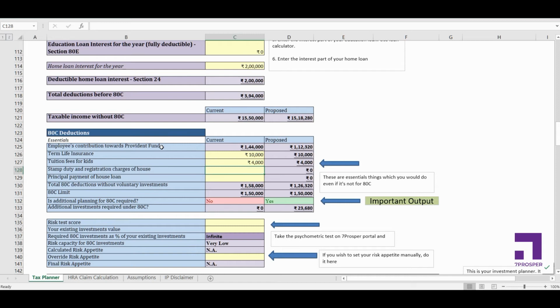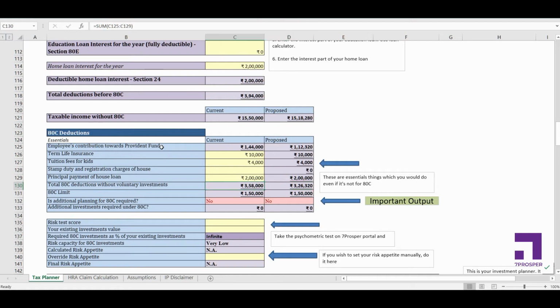Alright, and stamp duty and registration charges of house. So I have not purchased any house in this year, I'll leave this as blank. Principal payment for house loan. Okay, so this is something again which I can fill up. Let's say I've paid up around 2 lakh of principal. Now you see guys, without even doing any voluntary investment, so far we have contributed around 3,58,000 which can be claimed under section 80C. This is for the current salary, and for proposed salary it is 3,26,000.